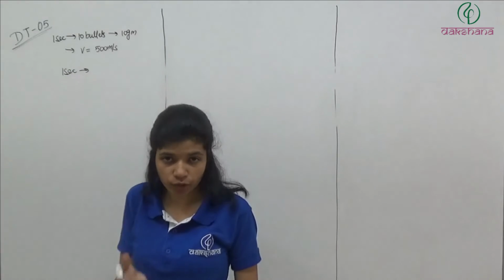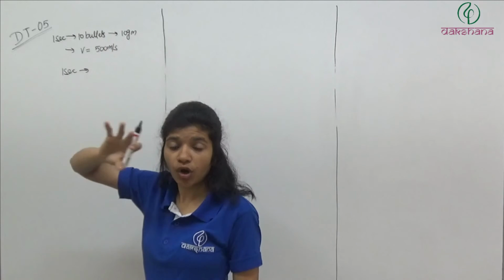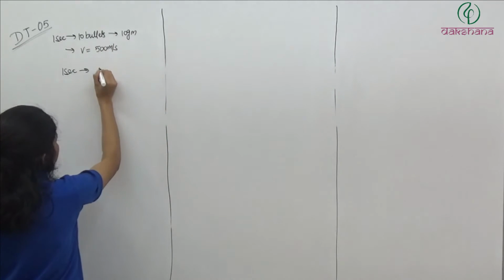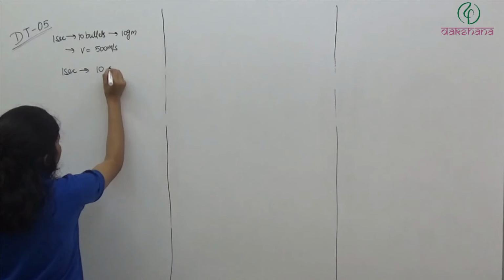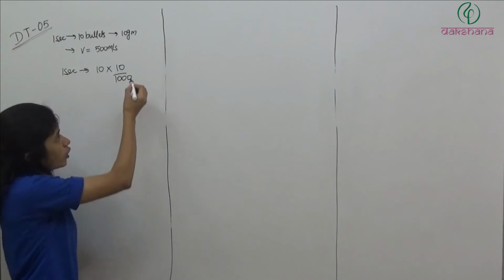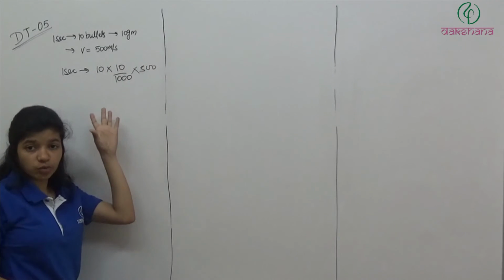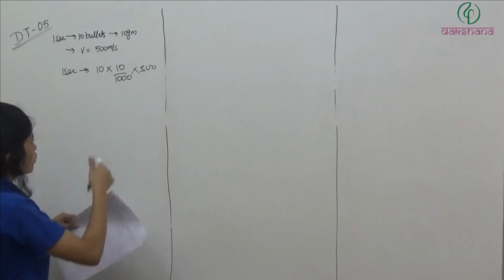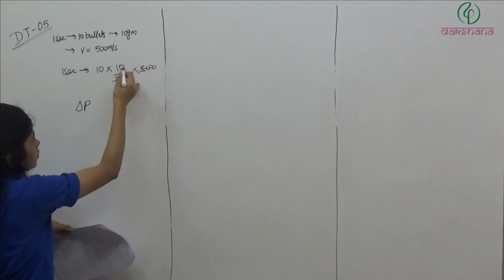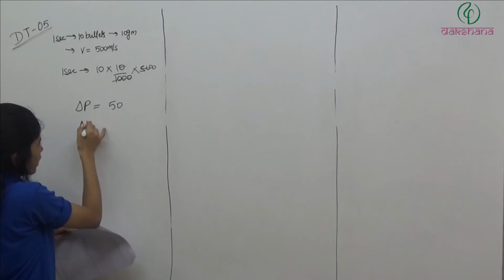So initially momentum was 0 and then bullets have momentum this much. So the change in momentum will be equal to m, which is 10 bullets of 10 gram, so we'll have to convert it into kg, into their velocity. So mass into velocity. So this is the change in momentum and this is time. So delta p is equal to how much? 1, 2, 3. So here we have delta p is equal to 50 and delta t is equal to 1 second.